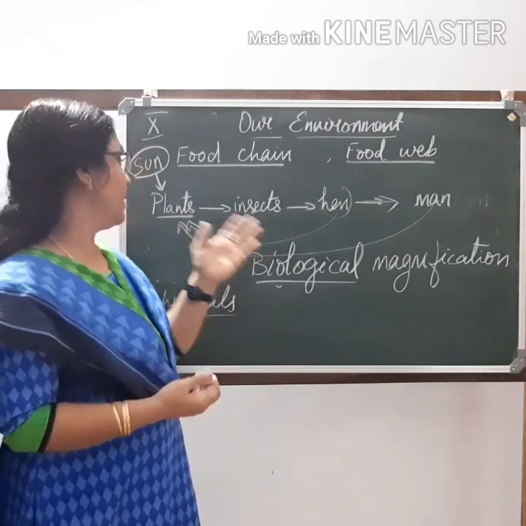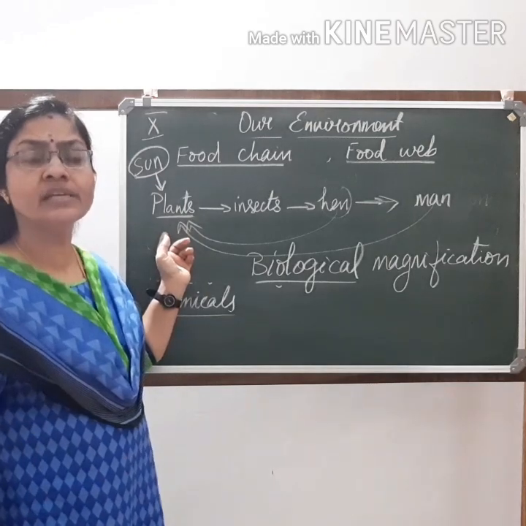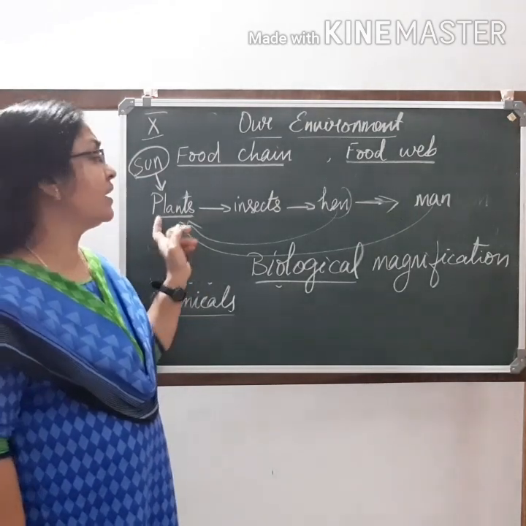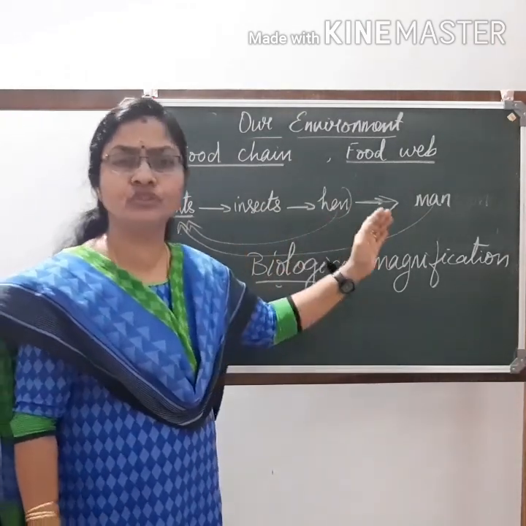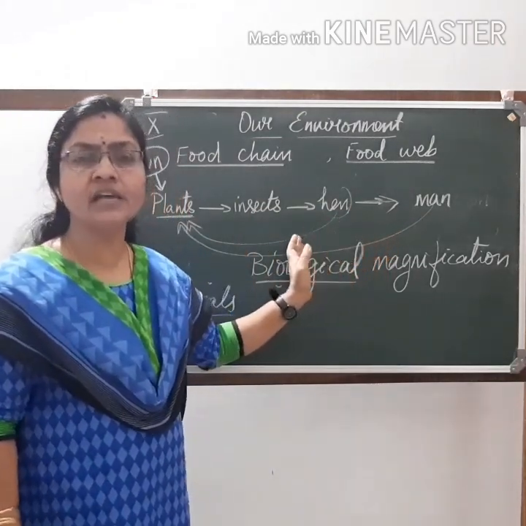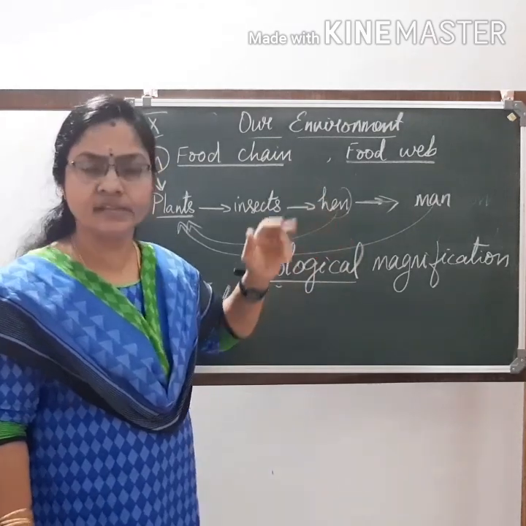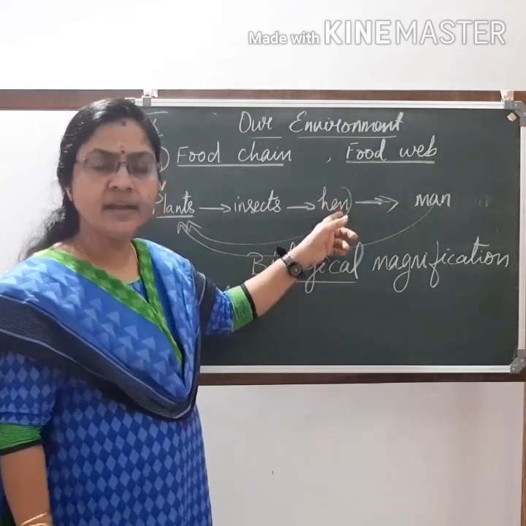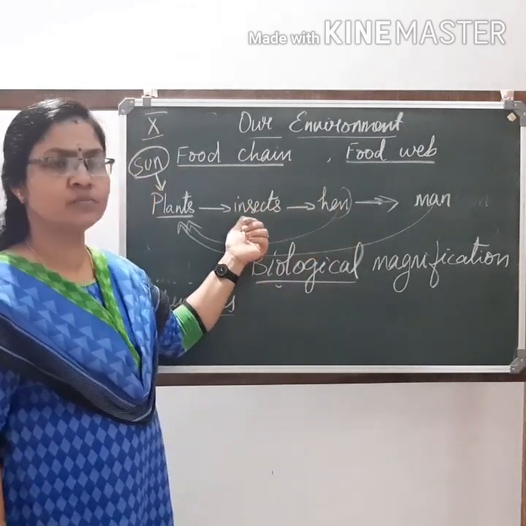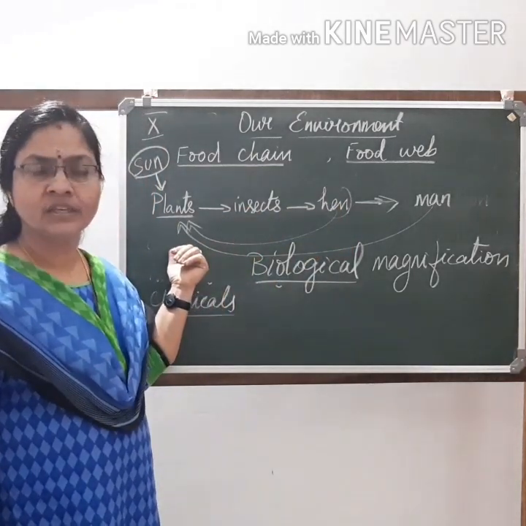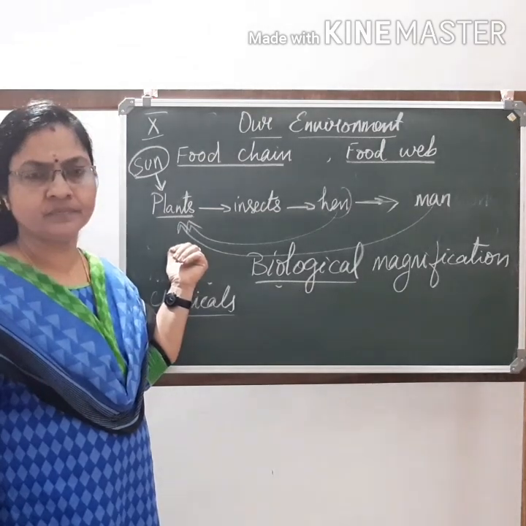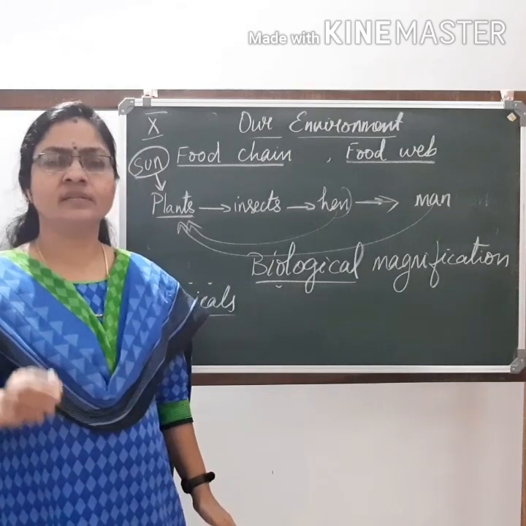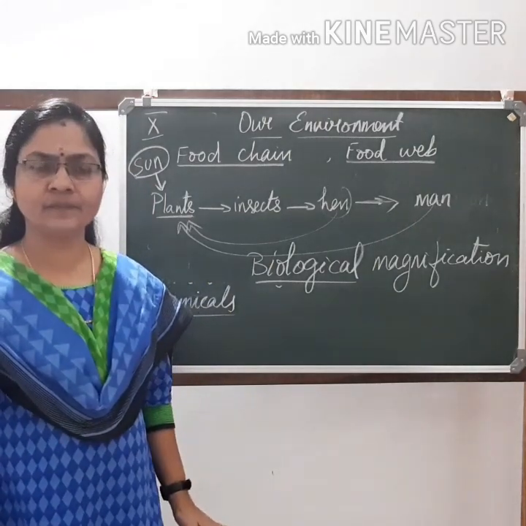They may ask you, the plants have 1000 calories of energy. How much energy does a hen get? They may give you a food chain as an example in the question paper and they will ask you how much energy a hen gets. Or they may give you the calories of energy in the hen and ask you how much energy is there in the insect's body or in a plant. So you must know how to calculate. Because in each level only 10% is transferred, you can calculate and give the answer.